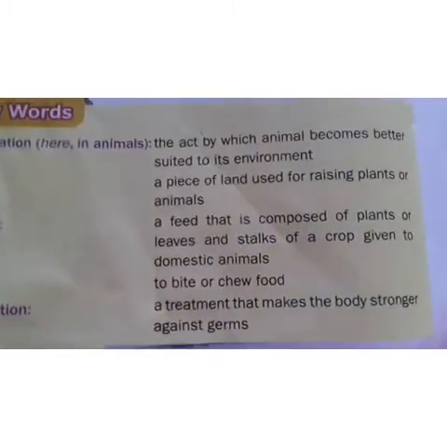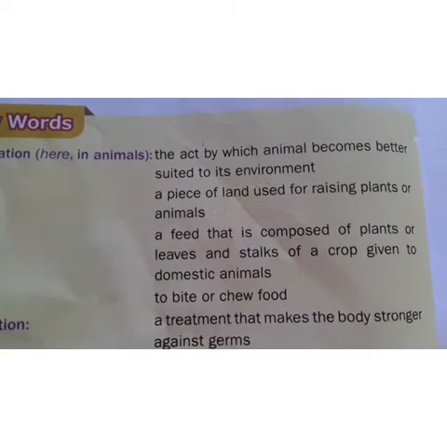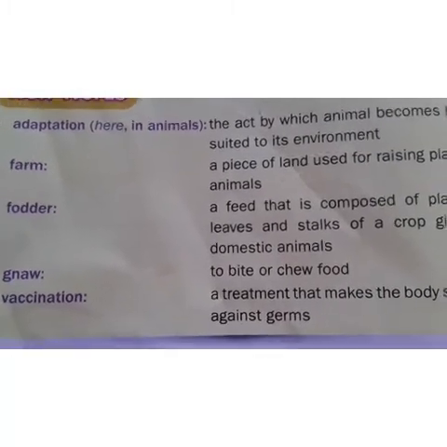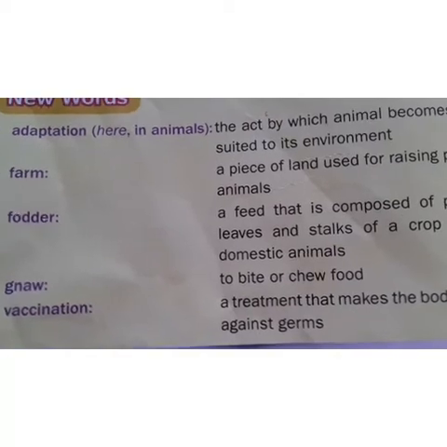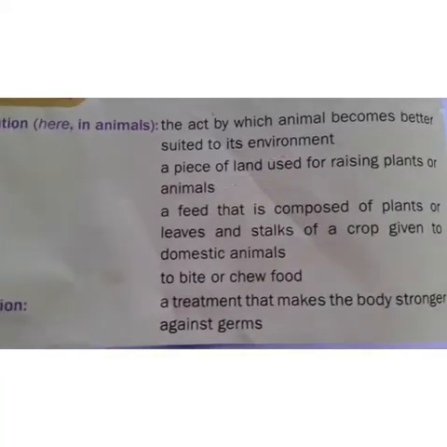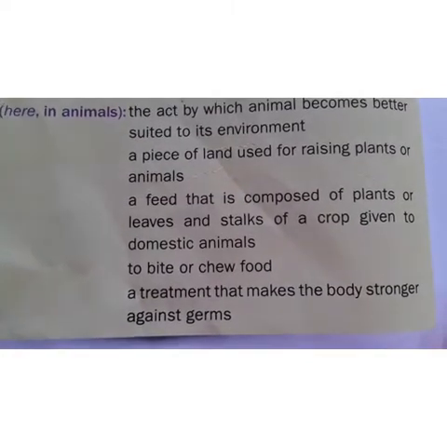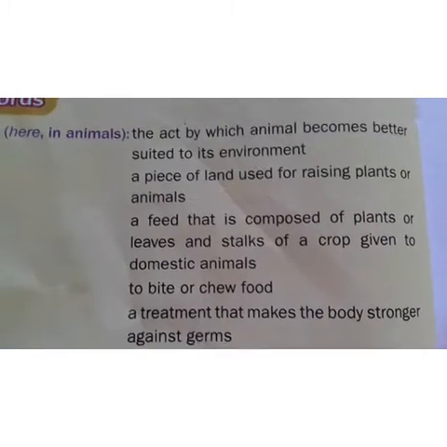A treatment that makes the body stronger against germs. Now, we are also in the lockdown period. We are waiting for a vaccine for the dangerous coronavirus. What is meant by vaccination? A treatment that makes the body stronger against germs.